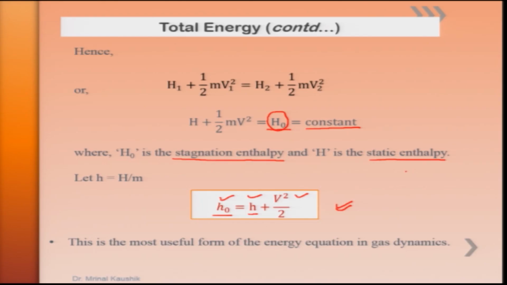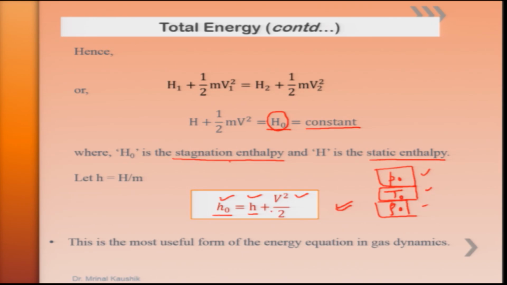That is, if the properties of a flowing fluid are pressure P, temperature T, density rho, then they become stagnation properties P naught, T naught and rho naught, evaluated when the flow is isentropically brought to rest. And all these properties are always more than the static properties.